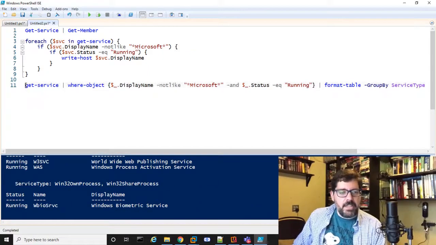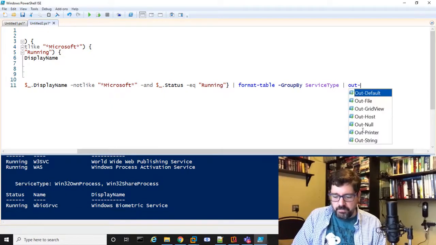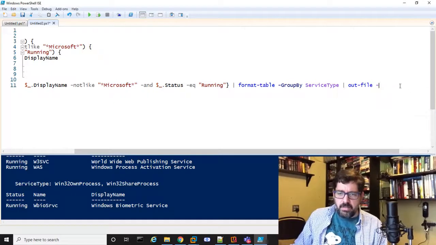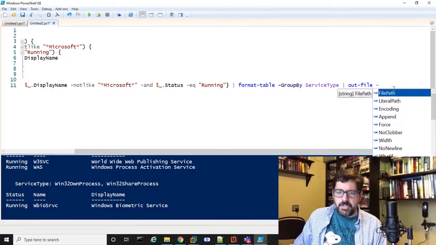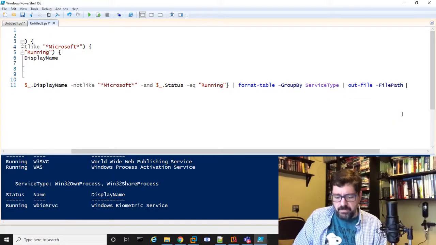And I can go one step further. If you really wanted to, you can output this to a file, right? So I could pipe this to out file, and the file path, we can just do file path, and we'll call it out.txt.